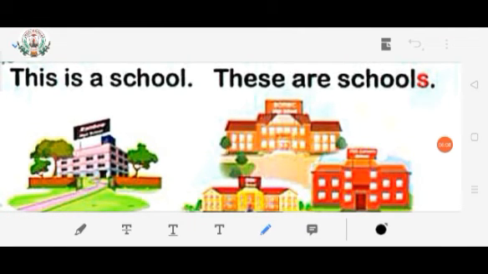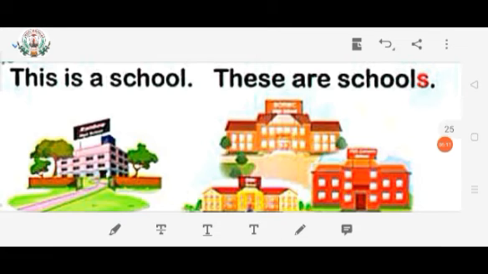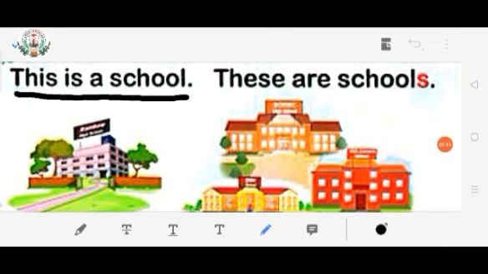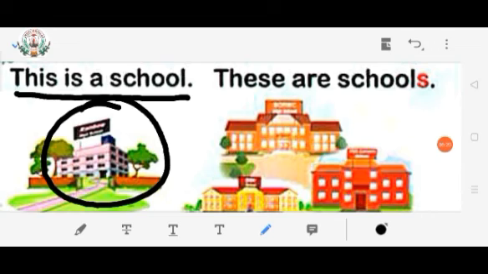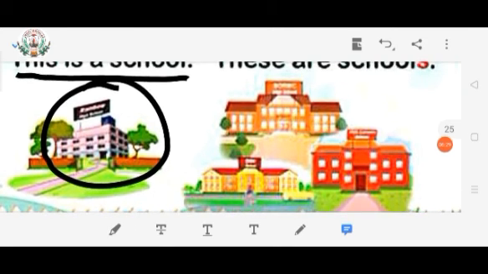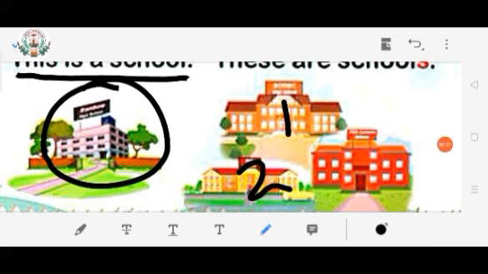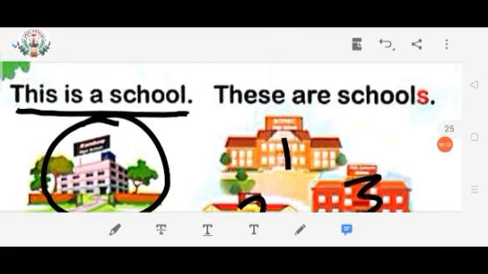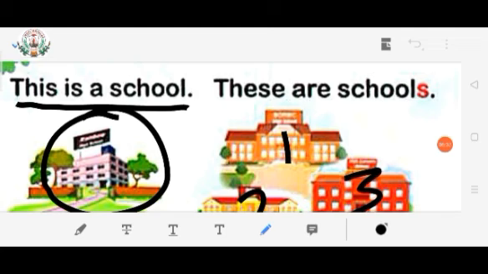This is a school. In this picture, only one school is there. So the spelling of school is S-C-H-O-O-L, school. In the second picture, there are 3 schools. These are schools. What is the spelling of schools? S-C-H-O-O-L-S, schools.